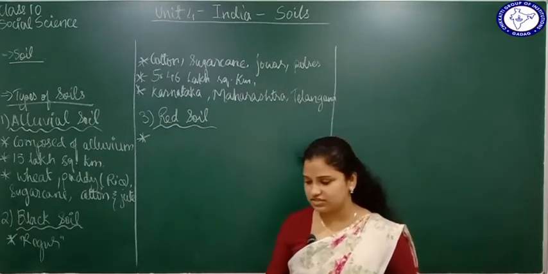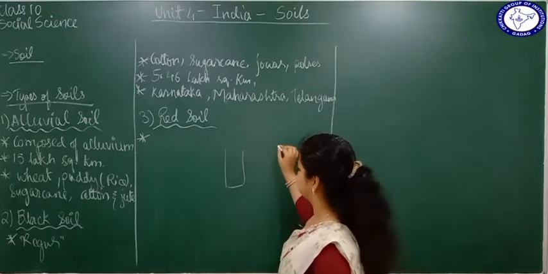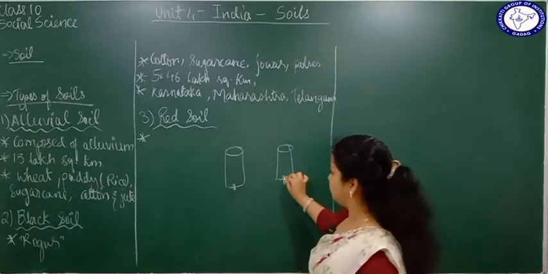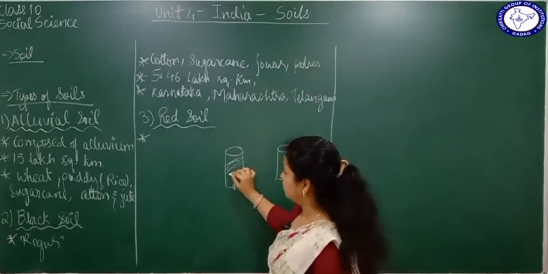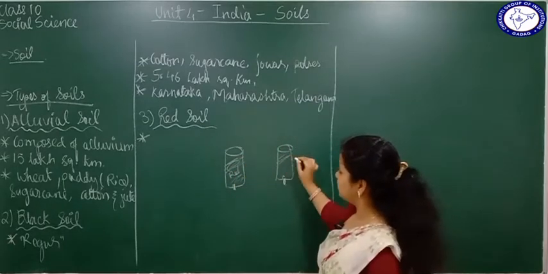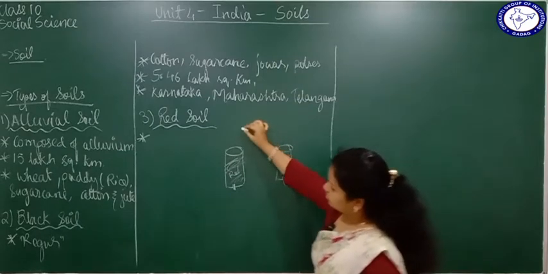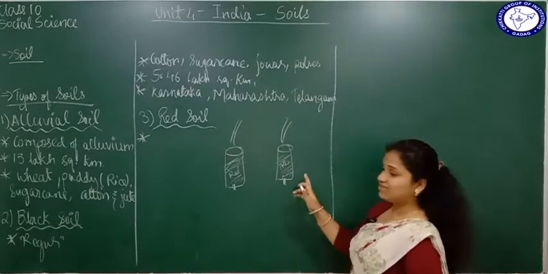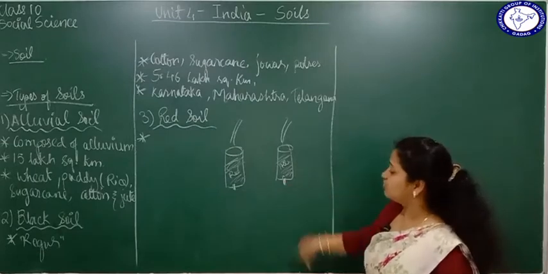I'll just give you an example. Suppose you take 2 plastic cups here. You make a hole in the bottom of these 2 cups. Here you fill this cup with say red soil, and you fill the other cup with alluvial soil. If you put water in both the cups, the water that you put in the alluvial soil is going to remain there, it will not come out from the hole.